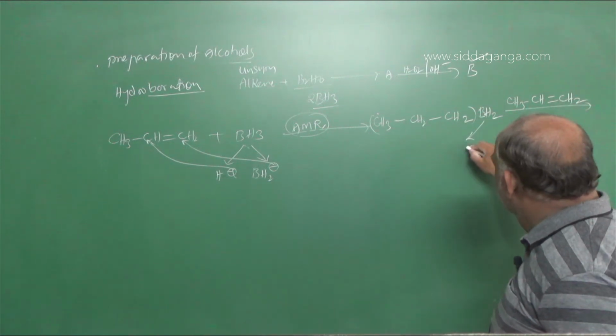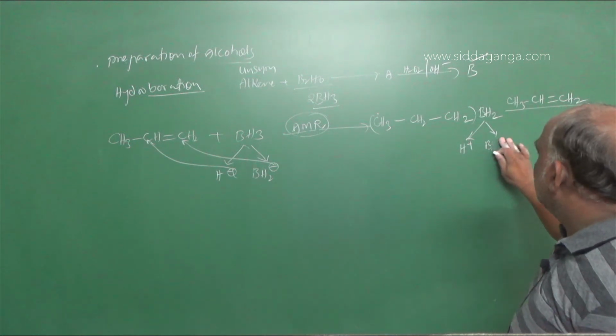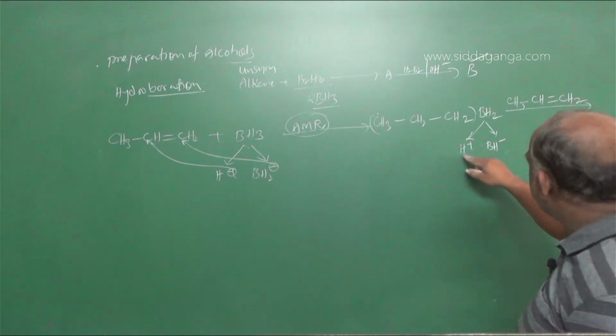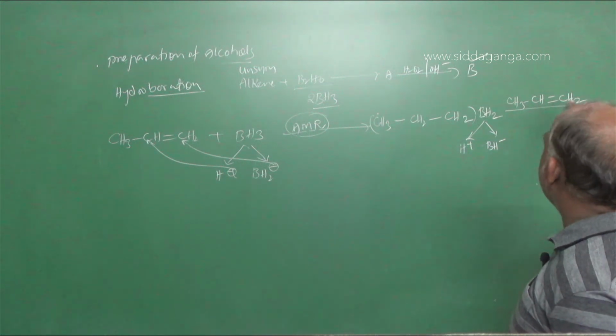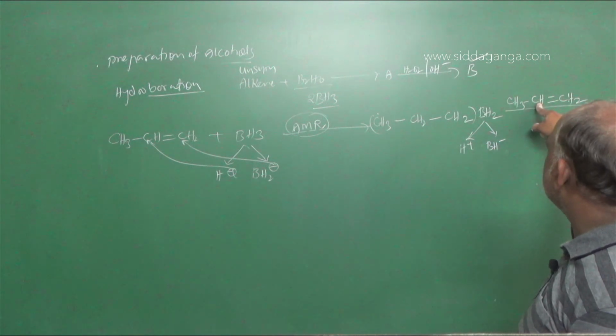This BH2 again, we should write H plus and BH minus. Again, H plus is added to this one, BH minus is added to this one. What will we get? CH3, CH2, CH2.